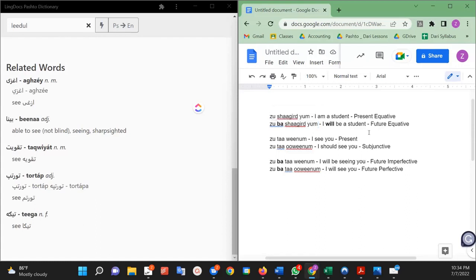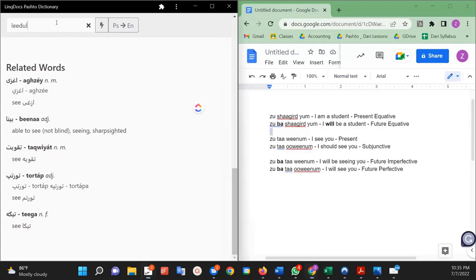Then last week we talked about the future equative. We learned that all we have to do to make a future equative sentence is add in this ba, which roughly translates to will. So zuba shagirdyam, I will be a student. The only difference between these sentences is ba.